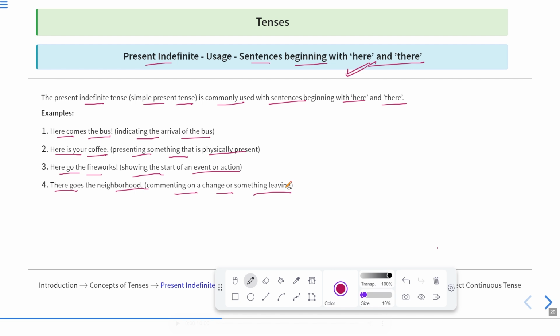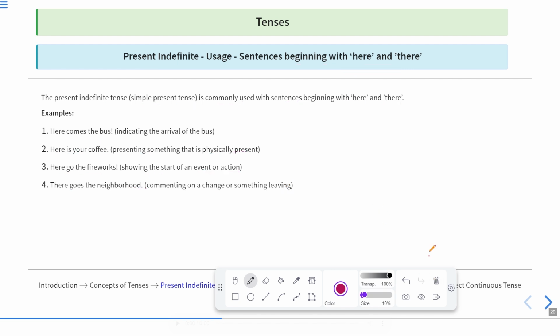So in this manner, we show the sentences in present indefinite tenses. So these are the situations in which you can use present indefinite tenses, or these types of actions can be shown in present indefinite tenses. Now let us move to the next one. Till now we have already covered present indefinite tenses and the sentences that can be covered in present indefinite tenses. I hope this much is clear to you all.